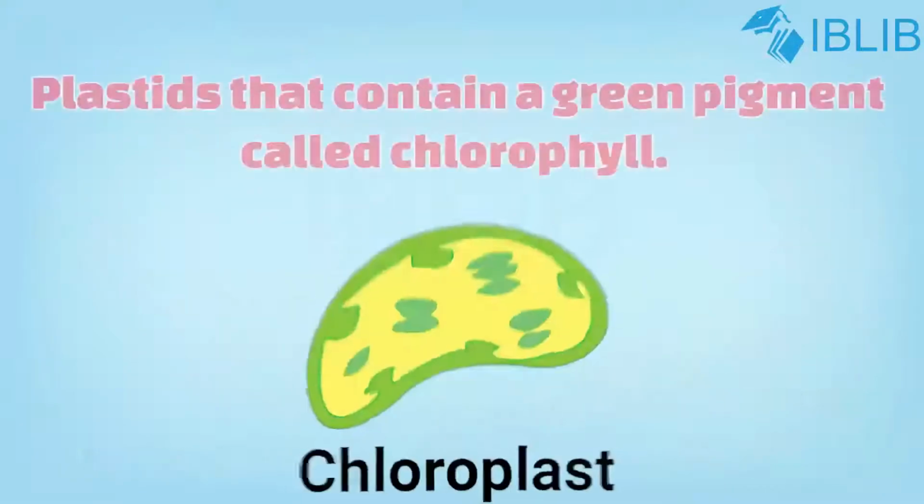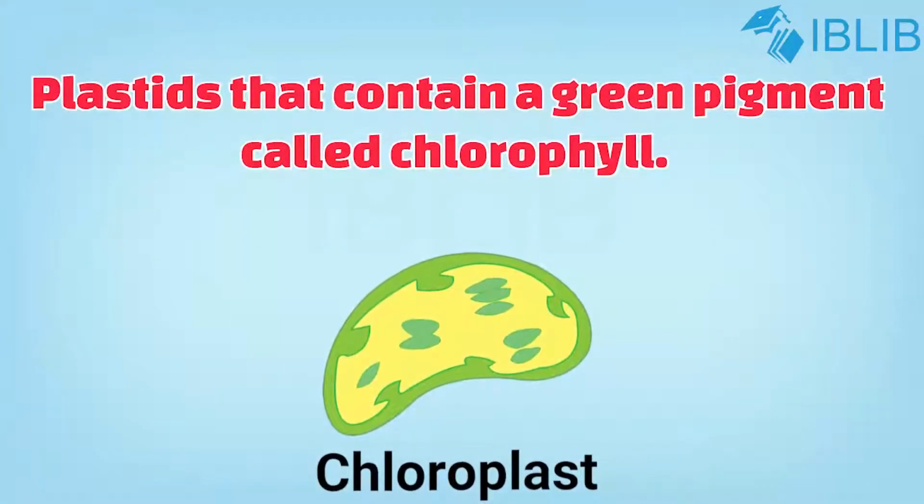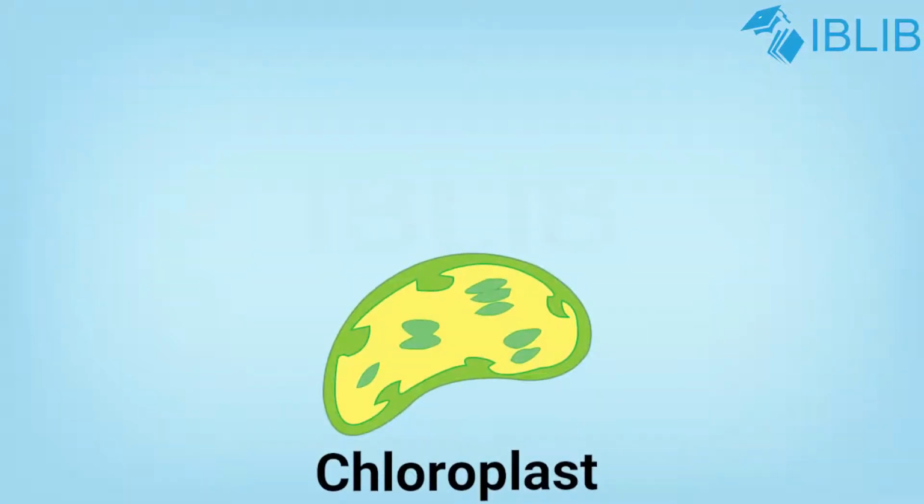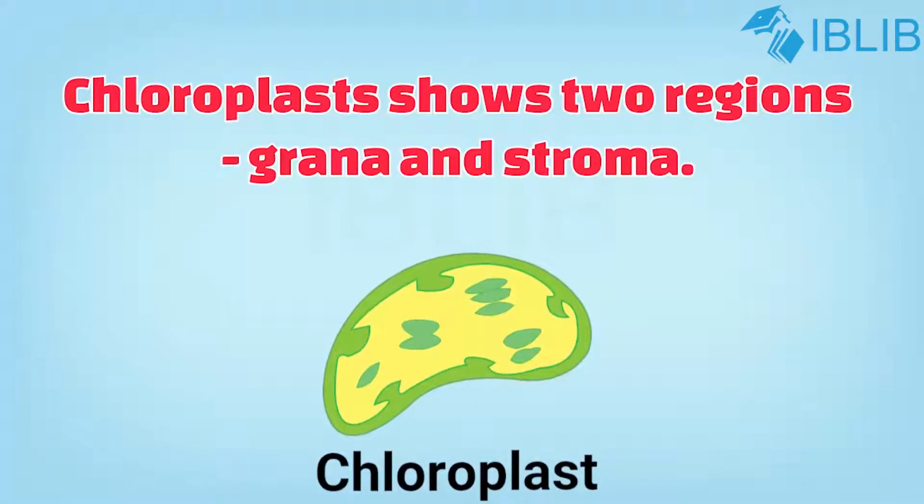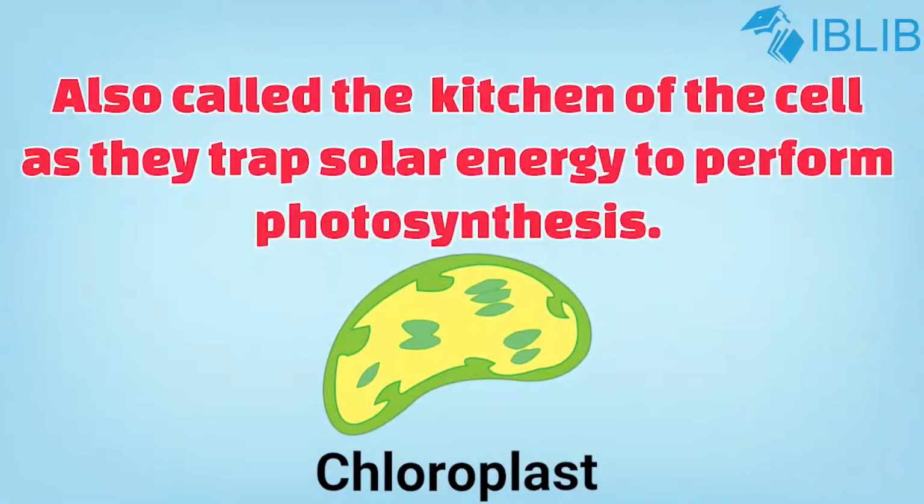Chloroplast. Chloroplasts are plastids that contain green pigments called chlorophyll. They impart green color to the leaves and other plant parts where they are present. Chloroplasts show two regions, grana and stroma. Chloroplasts are also known as the kitchen of the cell because they trap solar energy to perform photosynthesis.